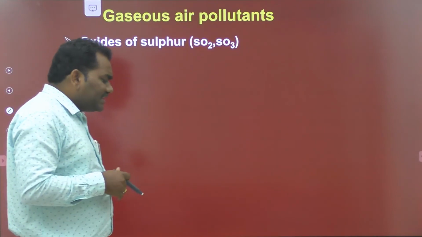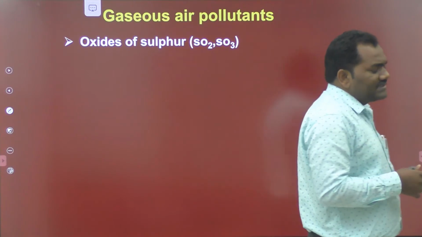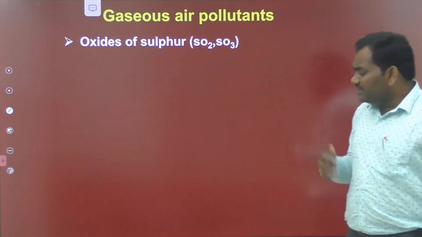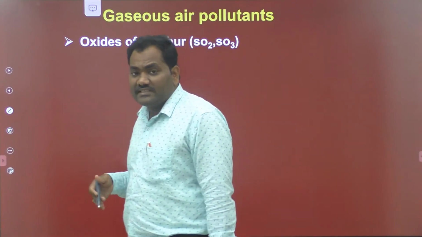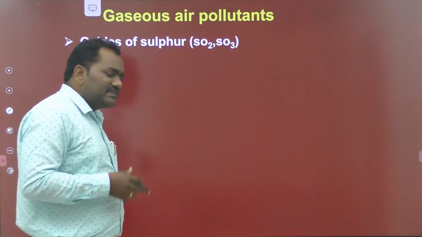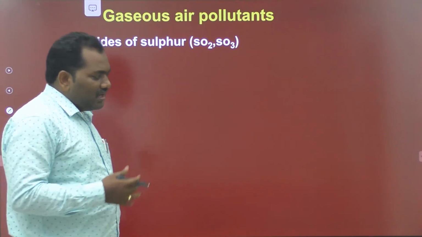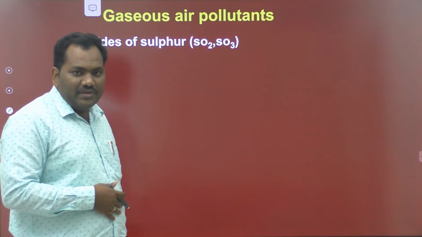Here the gaseous air pollutants are, first one is oxides of sulfur. There are two types of oxides: one is sulfur dioxide, another one is sulfur trioxide, SO2 and SO3. Actually, sulfur is present in some living organisms like animal bodies and plant bodies.